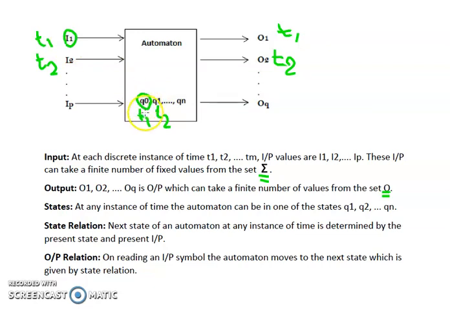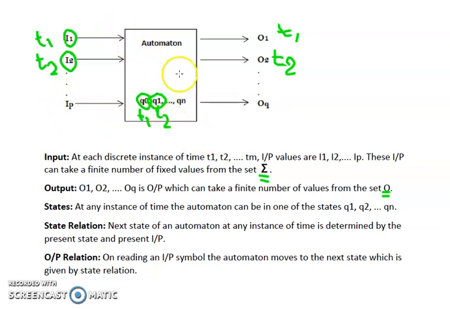Suppose we are at state Q1 and we provide input I2, then we will move to Q1. Suppose we are at state Q1 and we provide input I3, then we will move to state Q2. Similarly, if we are at state Qn minus 1 and we provide the input IP, then we will move to state Qn, and so on.